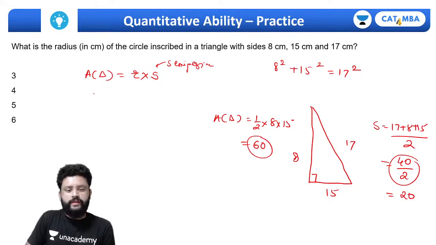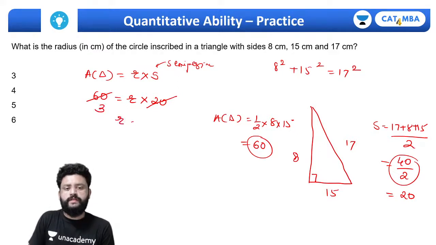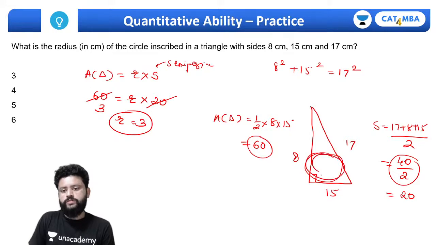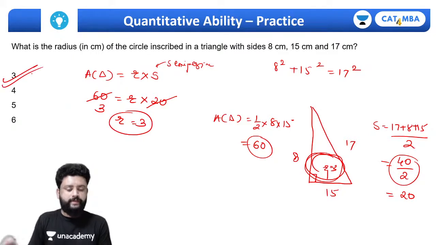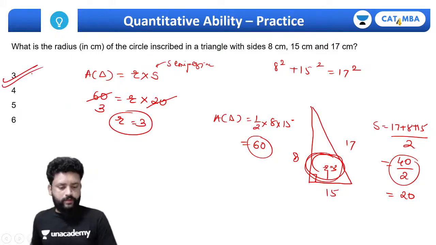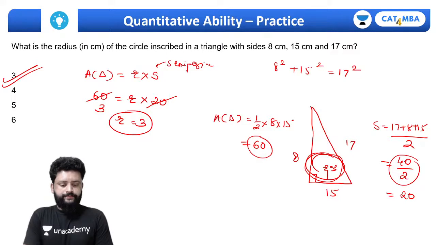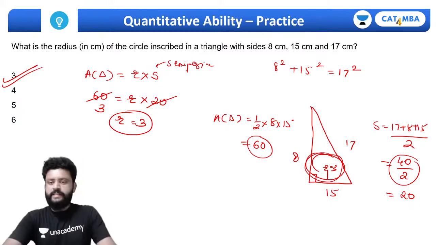So area of triangle is 60, in radius we don't know, but semi perimeter is 20, so in radius must be 3. So the radius of the circle r is going to be 3. This is the answer option. Is that clear?